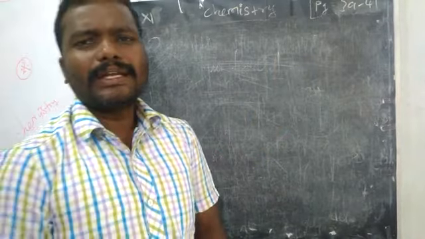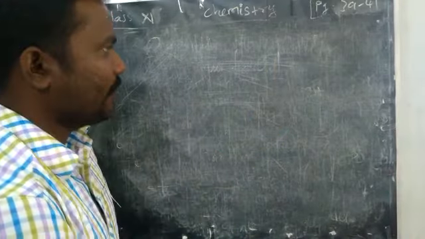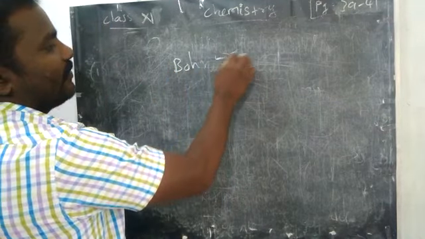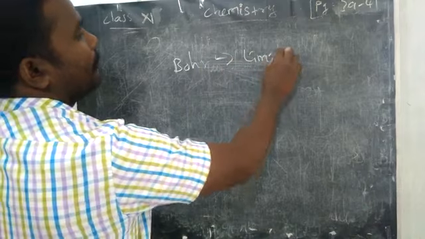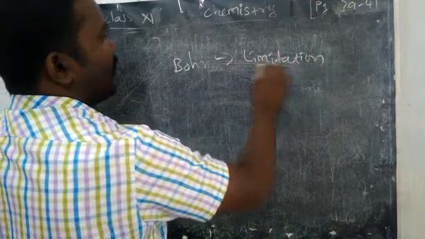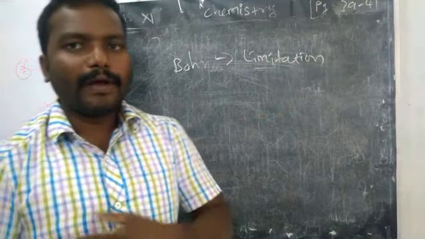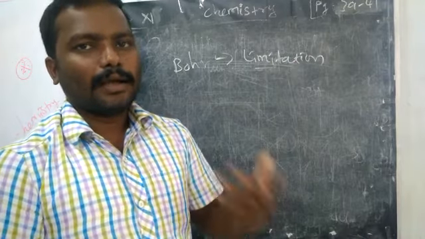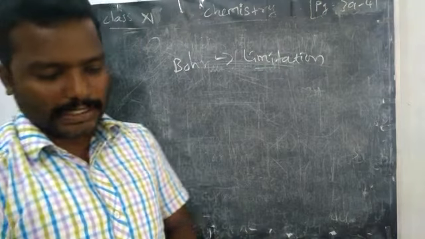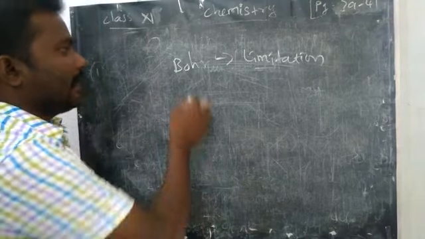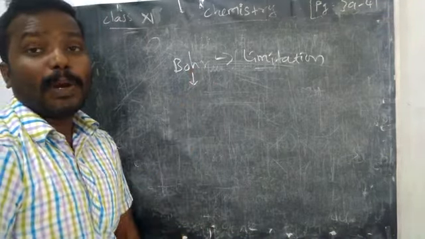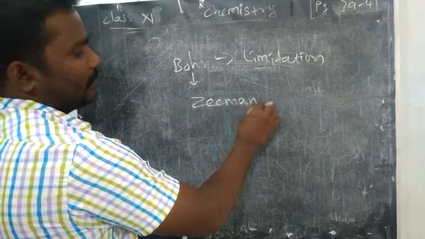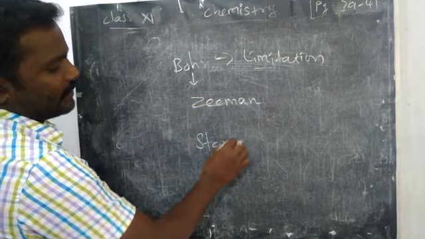Now the limitations of the Bohr model. Whoever comes later finds new discoveries, so because of that Bohr's model also has some limitations. What are they? He could not explain two important effects: the Zeeman effect and the Stark effect.